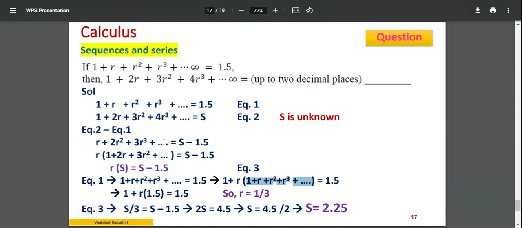This kind of strategy you require to solve simple problems. If you solve this equation, you get r is equal to 1 by 3. Substitute r is equal to 1 by 3, and you get the answer for s, which is 2.25. To solve equation 3, you require r, and to get r, you modify equation 1.